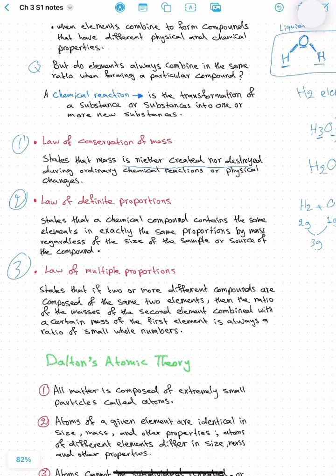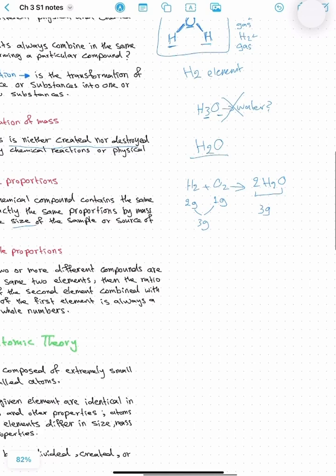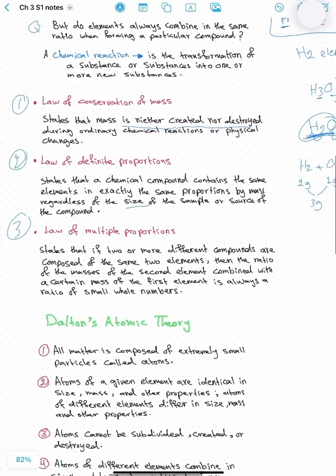Number 2, the law of definite proportions states that a chemical compound contains the same elements in exactly the same proportion by mass, regardless of the size of the sample or the source of the compound. Water is H2O, 2 atoms of hydrogen with 1 atom of oxygen. It doesn't matter what the source of this water is. A glass of water, still H2O. The ocean, still H2O. Ice, still H2O. It does not change. When you change the compound, you change the chemical formula, and the identity also changes. So that's the law of definite proportions.